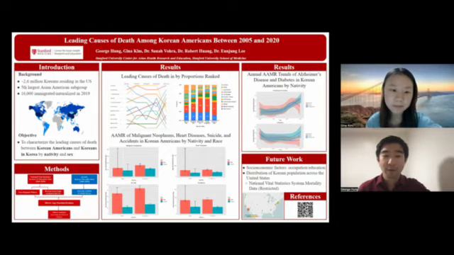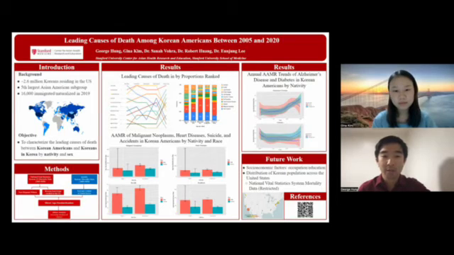Our first two figures depict the leading causes of death by their proportions ranked, as seen in the bump chart on the left and the corresponding proportions/percentages in the bar graph on the right. Prominent causes of death in both Korean Americans and Koreans in Korea are heart disease, malignant neoplasms, suicide, and accidents. Investigating these observations further below, we see that for Korean Americans, the age-adjusted mortality rate of foreign-borns is higher for malignant neoplasms and suicide, while the age-adjusted mortality rate of males is higher for all four causes of death.